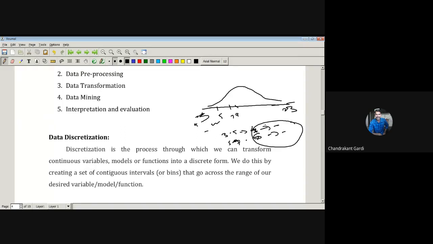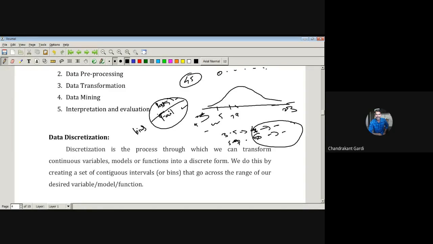Even if we do classification, suppose 45 students are there in the class, and we have the marks of all these students. There will be 45 entries of marks. What we can do is discretize the data as pass and fail. Based on these marks, a student will be categorized as either pass or fail. So this entire data has been classified into 2 classes or 2 bins.